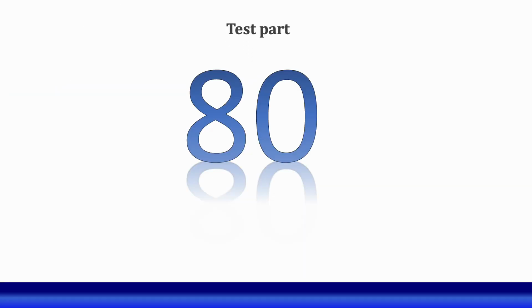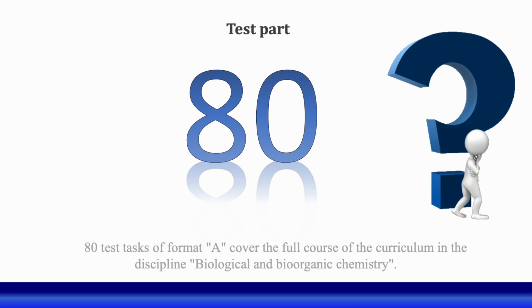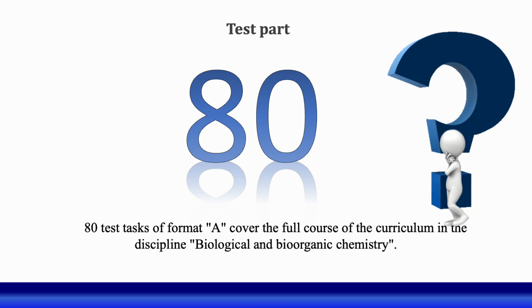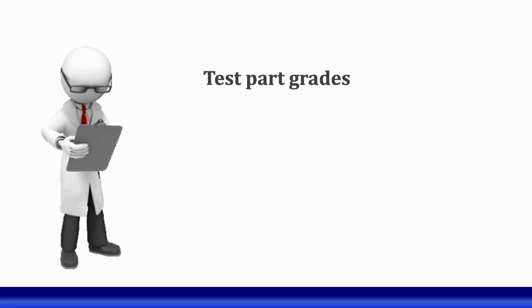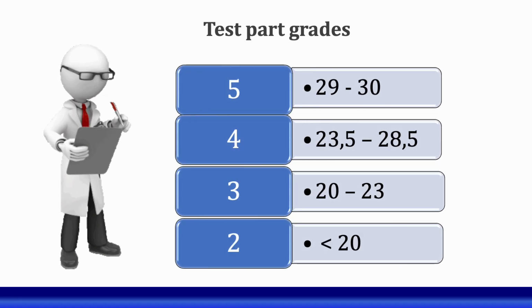Test part. As we said previously, 80 questions. These 80 questions in test task format A cover the full course of the curriculum in the discipline biological and bioorganic chemistry. But what are the test grades? If you are the best, you can get near 30 points. The lowest amount which can be given is 20. Less than 20 means failed.